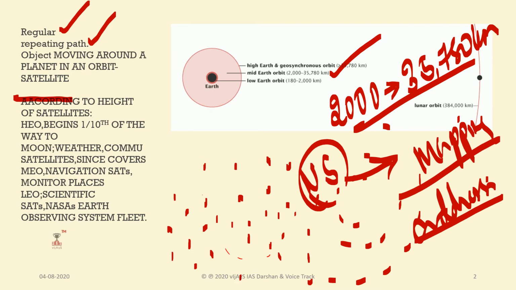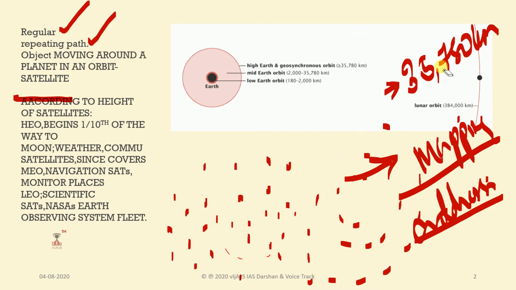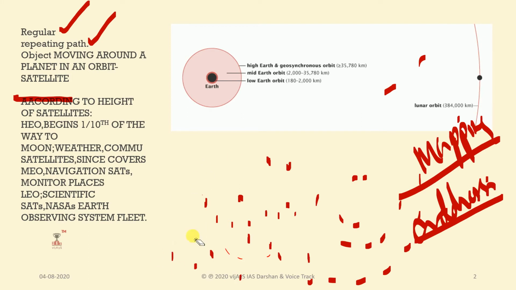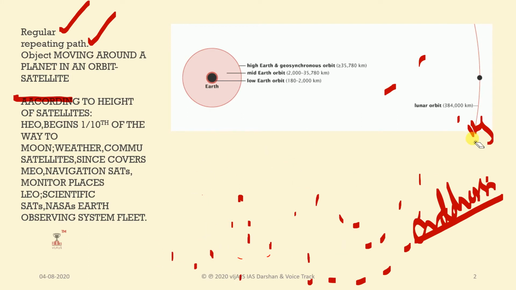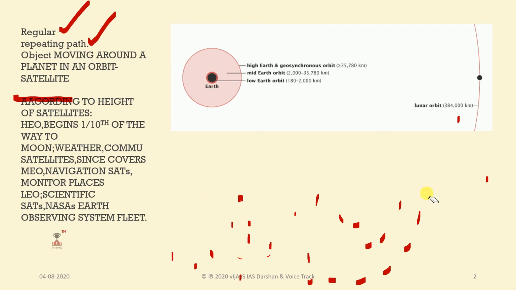Whereas the last one is low earth orbit. What is a low earth orbit here? It is located very near to the earth, nearer than the remaining two orbits. And low earth orbit is nearly 180 kilometers to 2000 kilometers. Its range is that much. That means it covers nearly from 180 kilometers to 2000 kilometers.